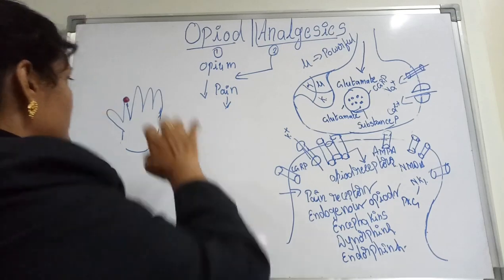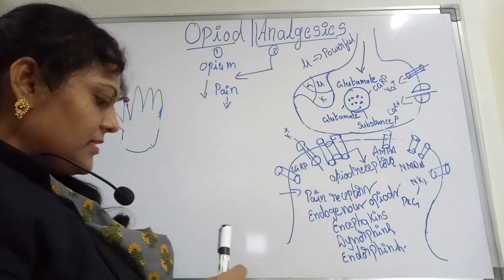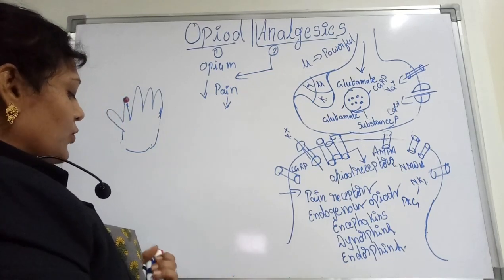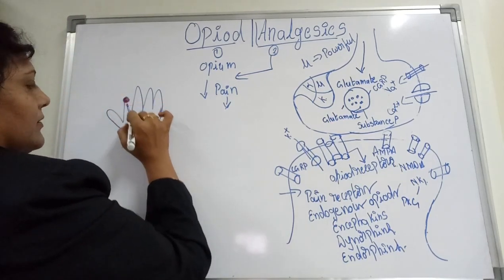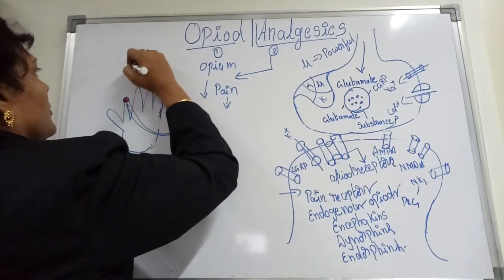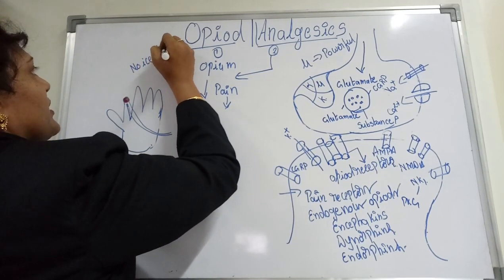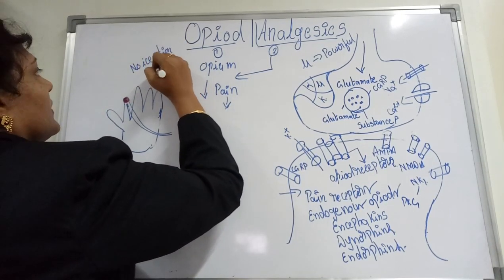Now this pain has to be submitted to the nervous system, and it has to take its route via nociceptive receptors or nociceptive neurons. Those are called nociceptive nerves.